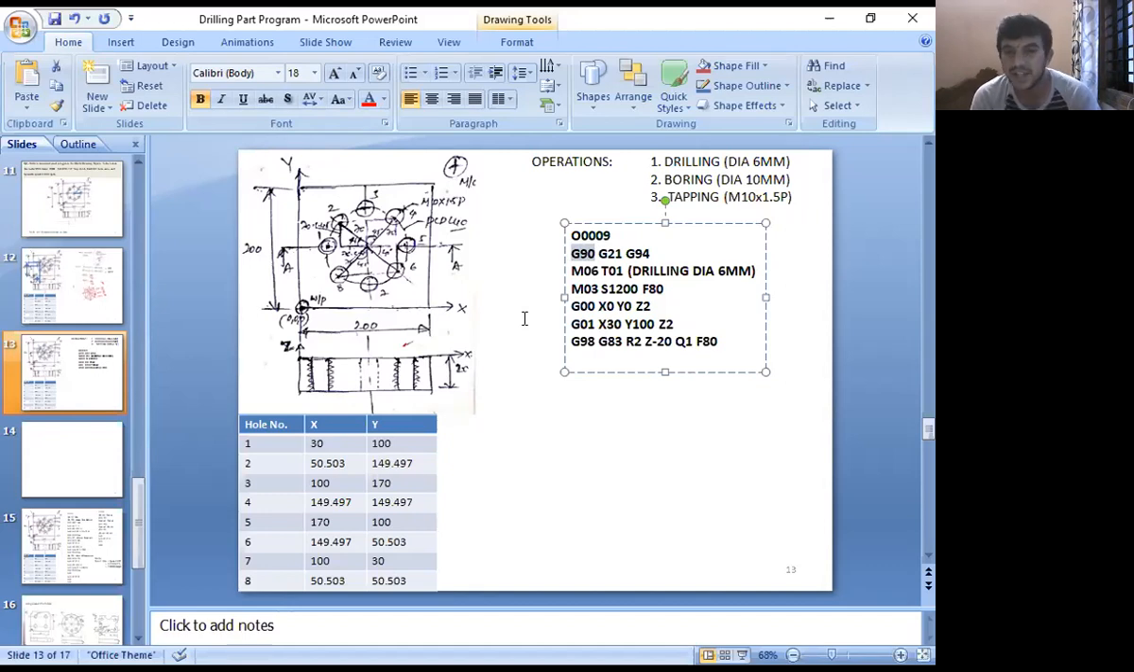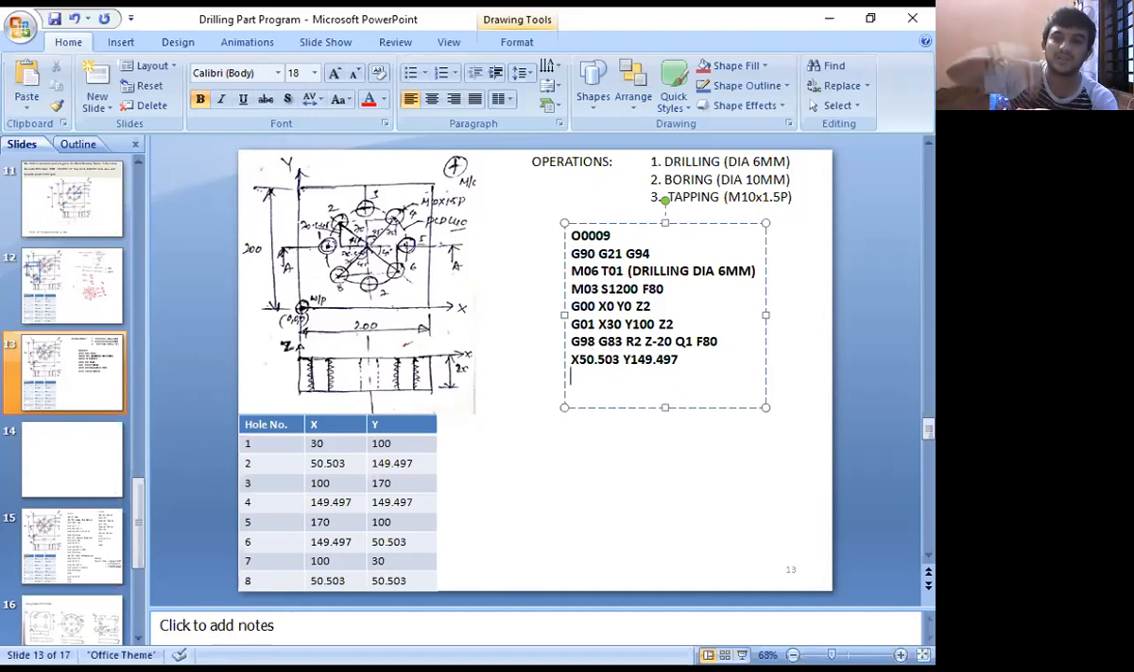Yes. Any other doubts? Shall I continue? No, sir. Okay, sir. After this, once you call the cycle, we just give the coordinates for the next location. What is the next location? What is the X value? X is 50.503. Y value 149.497, right? That completes the second operation, the second hole.